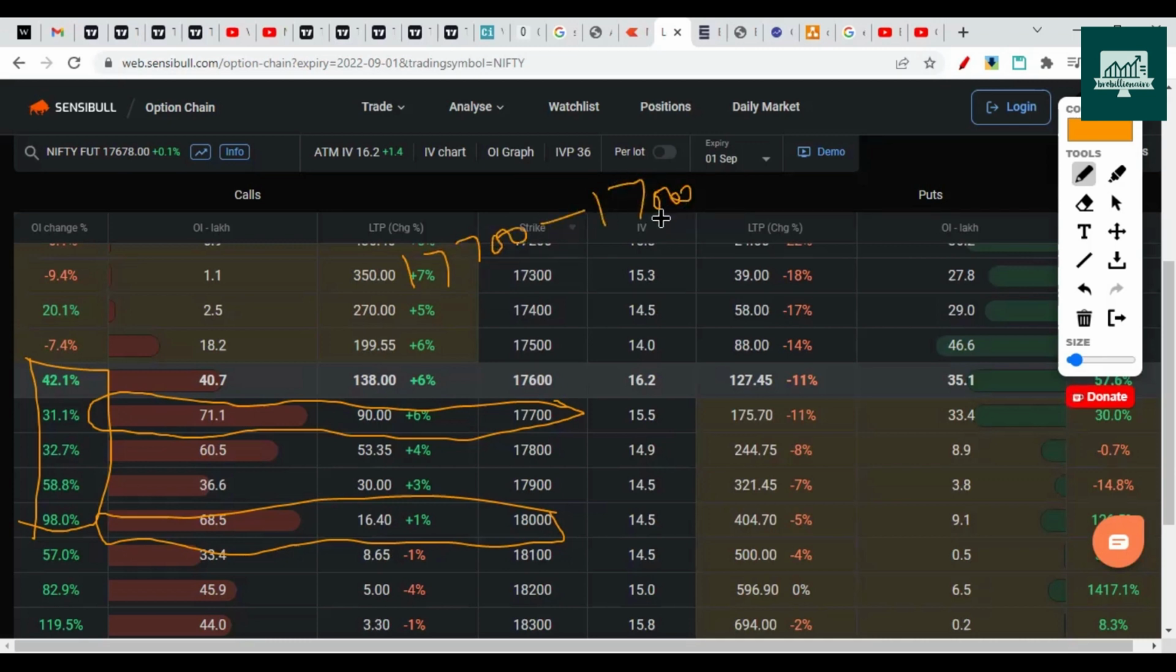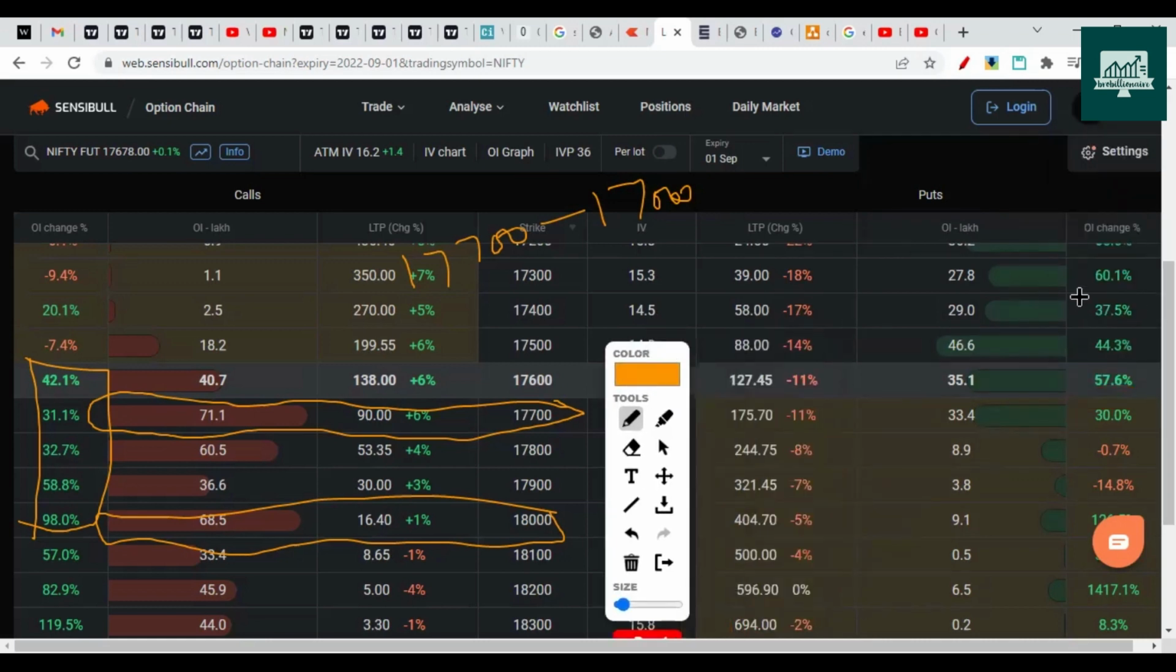So a break of 17,500 will take us towards 17,200. Then there will be 17,000 support. Here you see bigger numbers as well. But I think these guys will cover their positions on Monday. That will trigger a further fall to the downside.